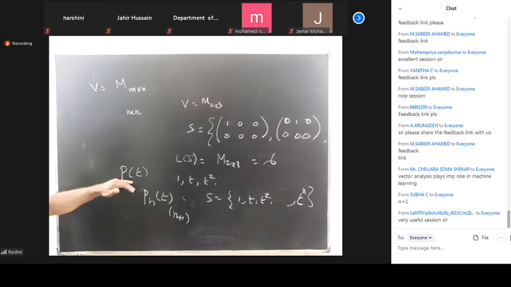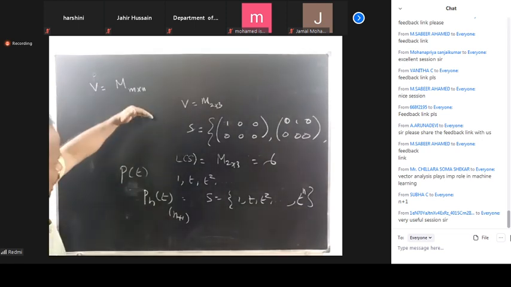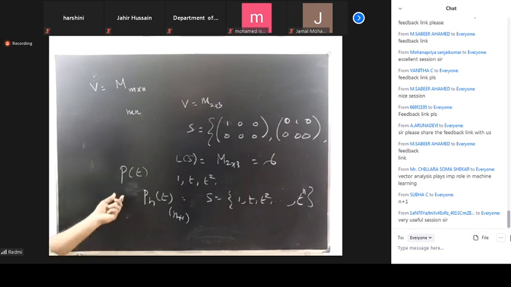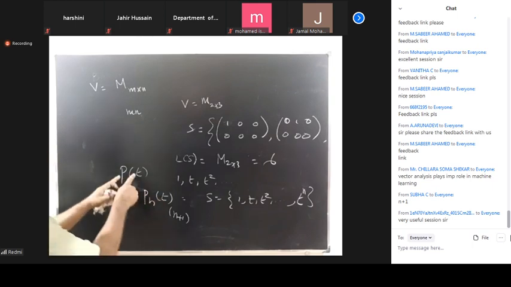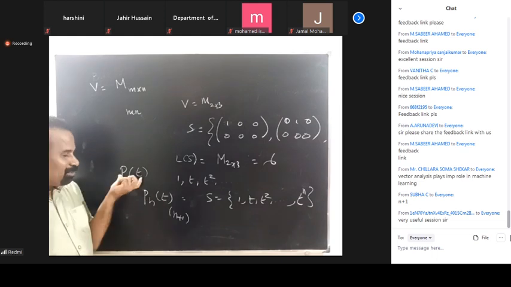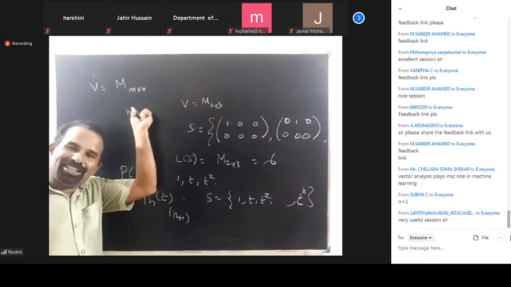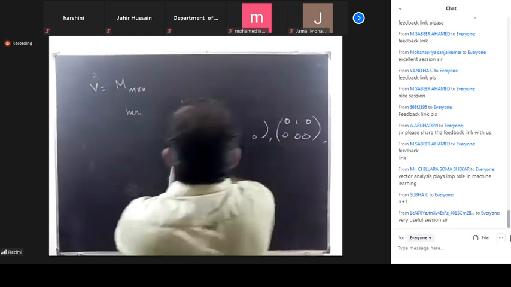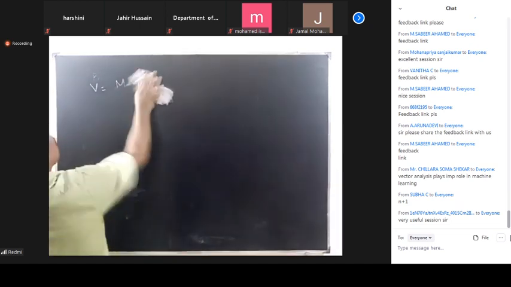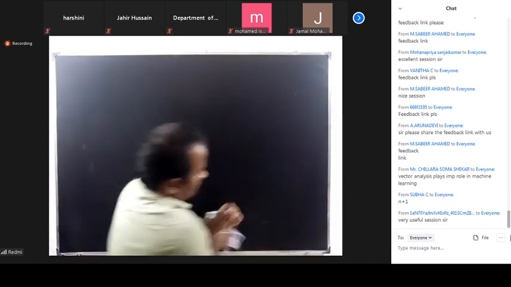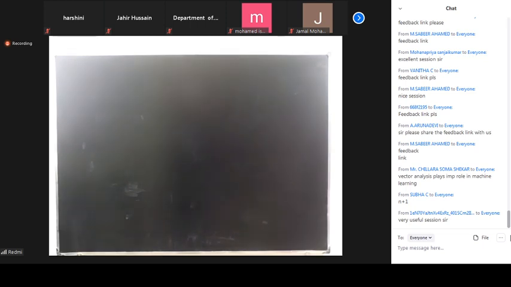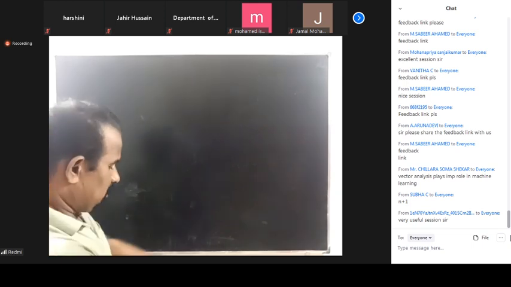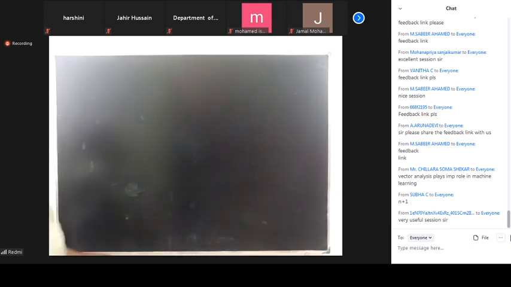So P_n(t) is a subspace of P(t). Span is a subspace. Understood? So these are all the cases. Then row space is there, column space is there. Okay, that we will see later.